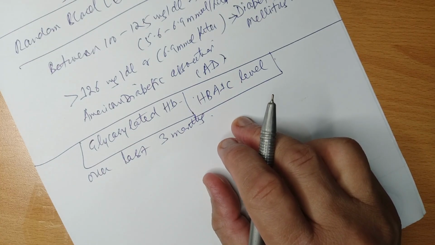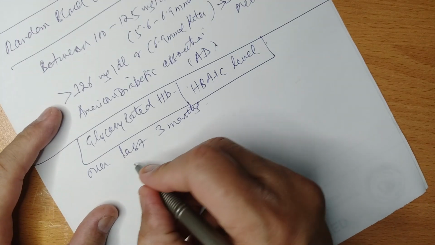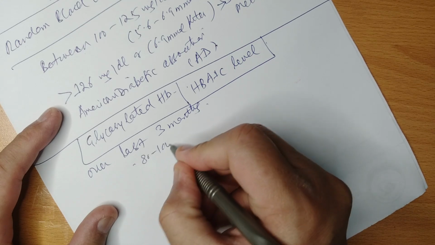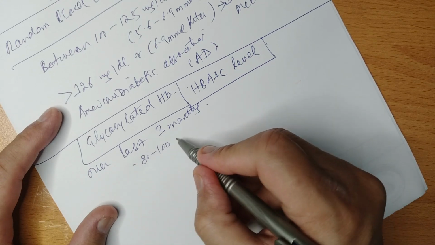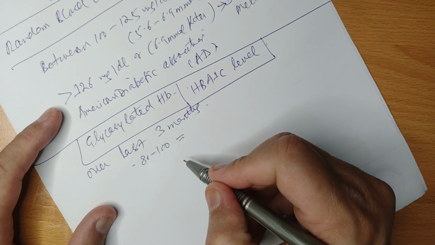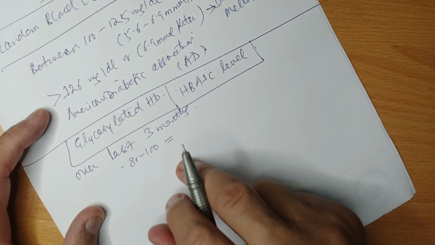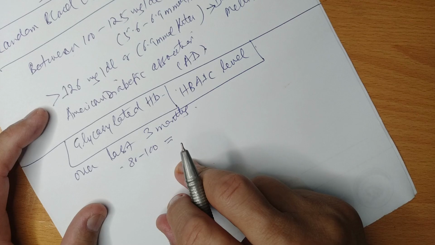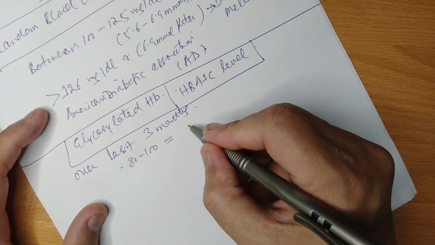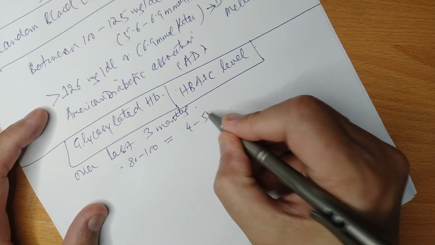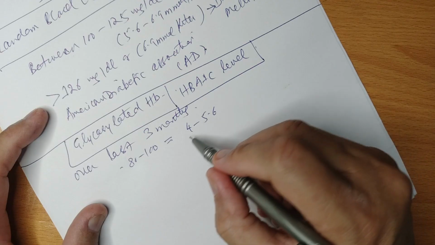As I have told you, normal fasting blood glucose level is between 80 to 100 milligram per deciliter or less than 100 milligram per deciliter, or 5.6 millimoles per liter. So HbA1c at this level should be between 4 to 5.6.